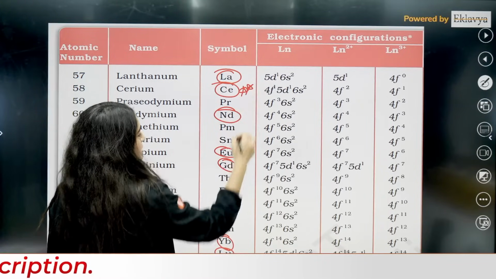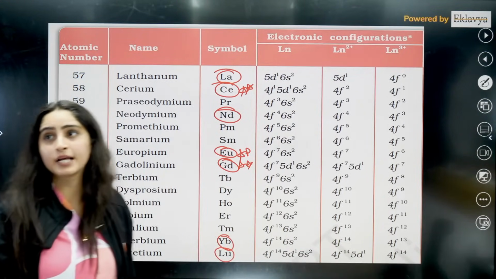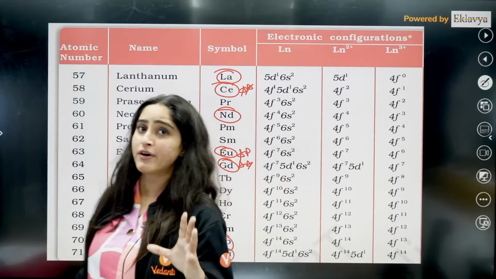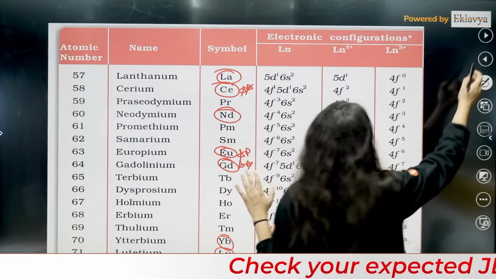Highly important are cerium, this, gadolinium, right? These are highly important electronic configurations. So go through this table from F, lanthanoid especially, from electronic configuration they are asking you.